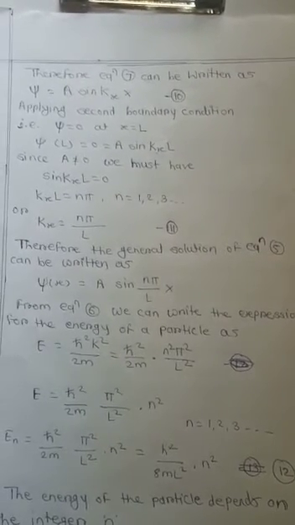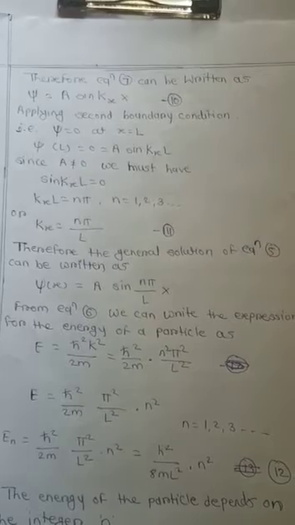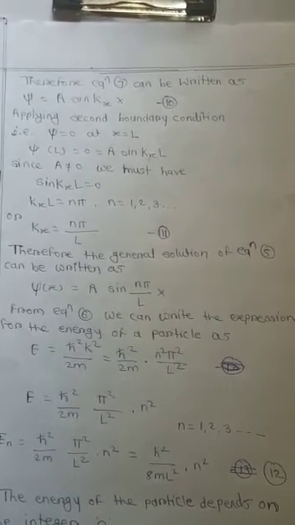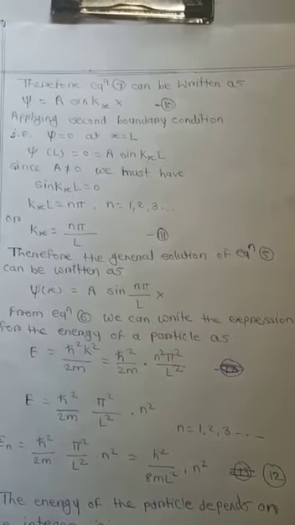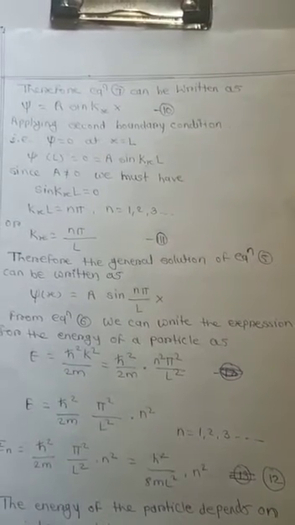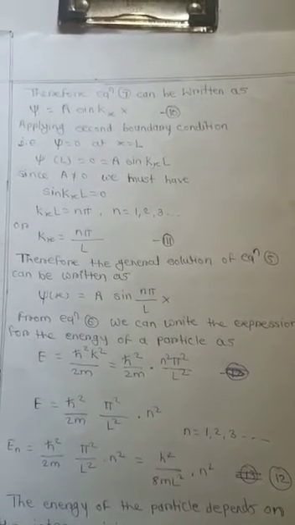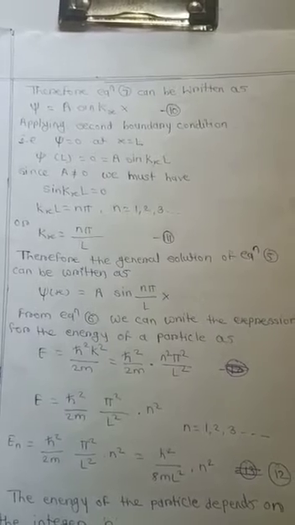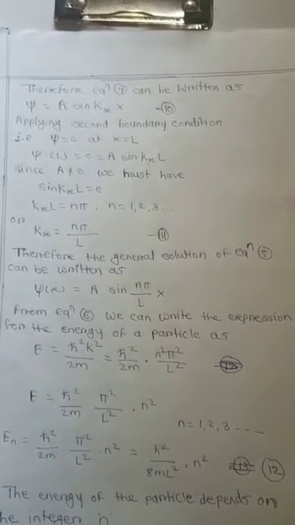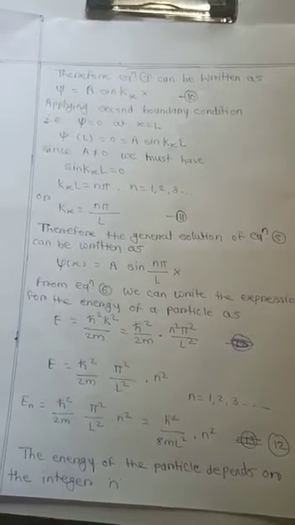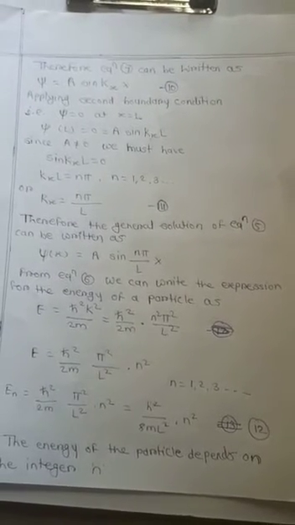Since A is not equal to 0, we must have sin kx L is equal to 0. So kx L is equal to n pi, where n is equal to 1, 2, 3, or kx is equal to n pi upon L. Equation 11. Therefore, the general solution of equation 5 can be written as psi(x) is equal to A sin n pi upon L into x.